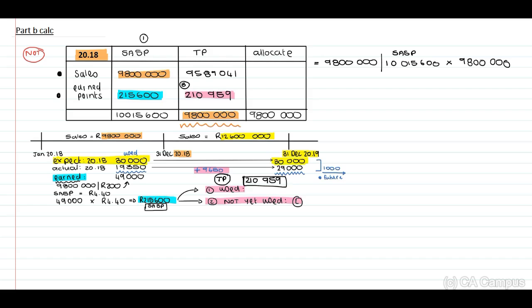Remember, we expect. Therefore, from an expectation point of view, this 210,959 relates to the 30,000 points that we think they are going to use. But to be able to calculate that, we had to start off with our earned points in terms of a standalone selling price.